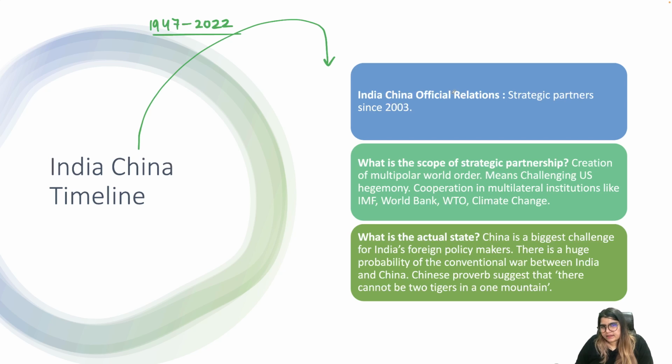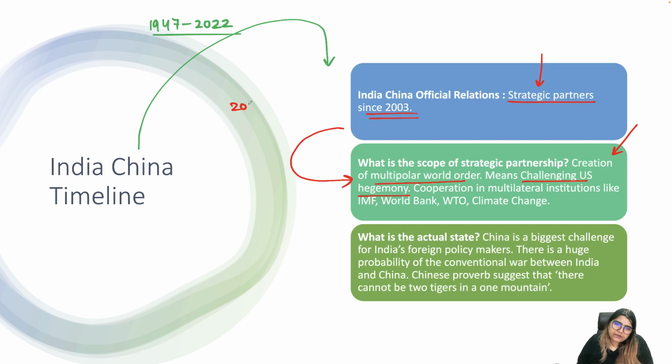Like I said earlier, if we look at the official status of the India-China relationship, they are strategic partners since 2003. And what is the scope of the strategic partnership? Their strategic partnership is based upon the creation of a multipolar world order, which means challenging US hegemony.